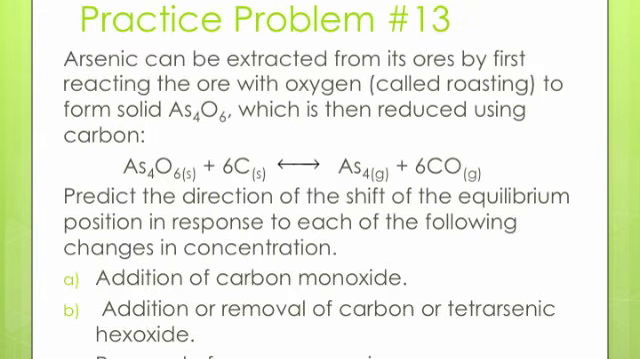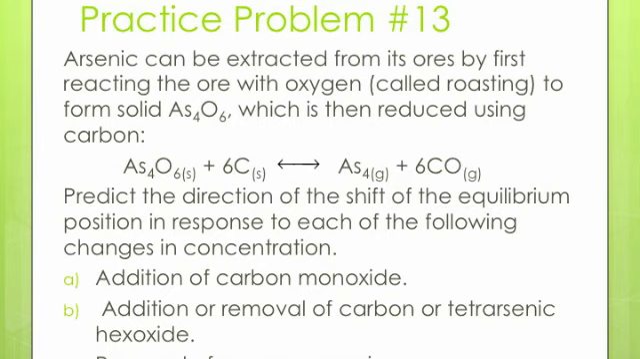Let's take a look at practice problem 13. You can follow along on page 622 in your textbook. Arsenic can be extracted from its ores by first reacting the ore with oxygen, called roasting, to form a solid As4O6, which is then reduced using carbon. As4O6 solid plus 6 carbon solid yields As4 gas and 6CO gas. Predict the direction of the shift of equilibrium in response to each of the following changes in concentration.